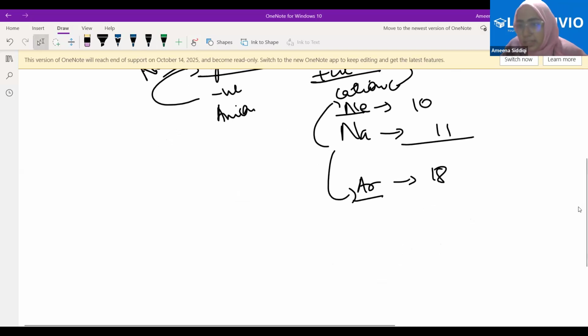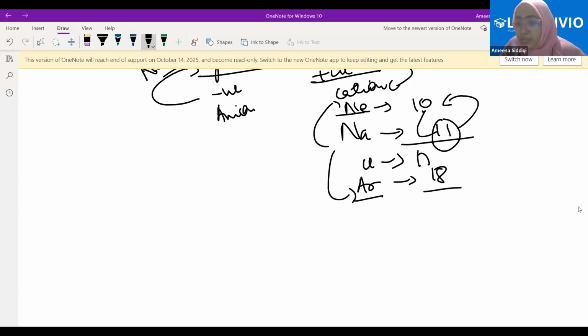Atomic numbers 11 and 10 are obviously closer to each other. 18 is far away from 11. So sodium will want to attain the electronic configuration of neon, and in order to do so, it will lose the electron. If we have chlorine, which has an atomic number of 17, it is closer to argon and will want to gain an electron. Therefore, metals have a tendency of losing electrons and non-metals have a tendency of gaining electrons. This is the basic differentiating point between them, and why they have opposite properties: because they have opposite behavior.